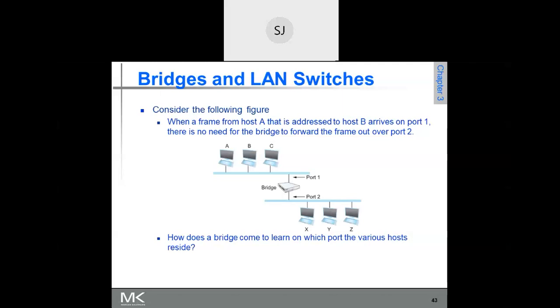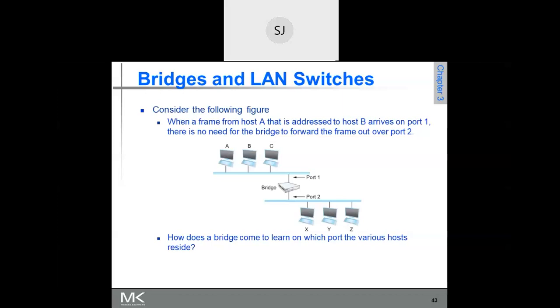Based on your knowledge of computer networks, which you have studied earlier, can you try to answer this? Frame bits, sir.